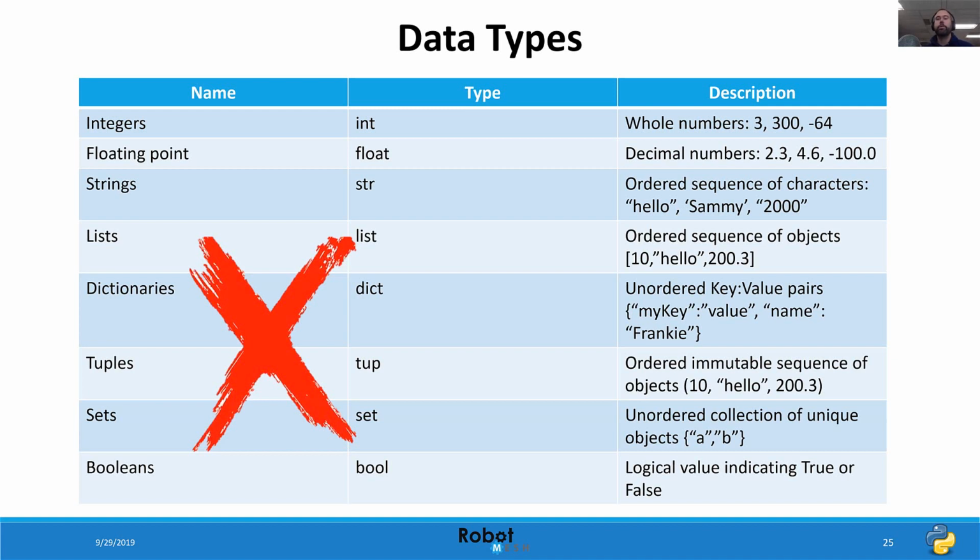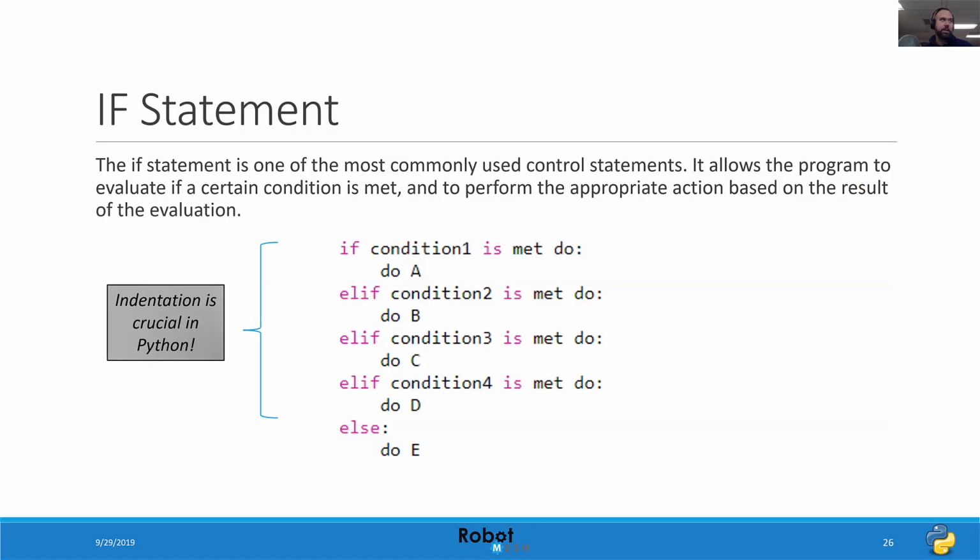I'm going to move on now to more interesting things. Like, let's take a look. What is more interesting than data types? If statements. So for those of you who've done programming in Robot C, you'll know that when you use an if statement, you typically have opening and closing curly braces. In Python, the key thing here is not the use of braces. In fact, you'll never see curly braces in Python. What you do see, though, is indentation plays a big role in Python.